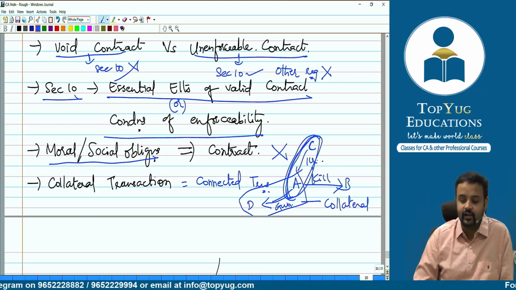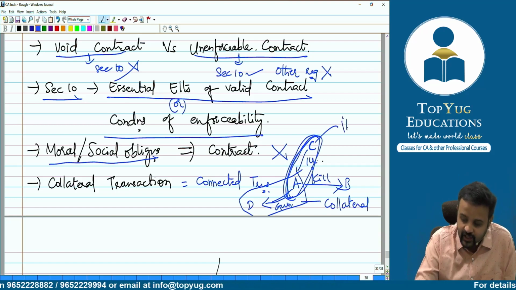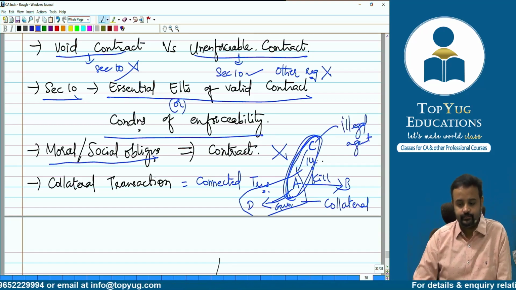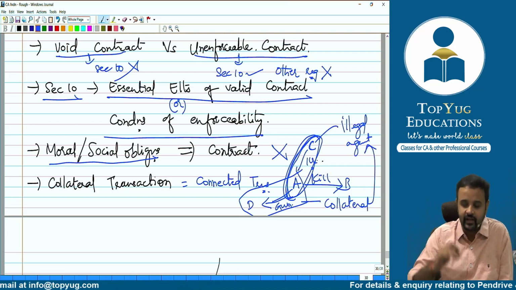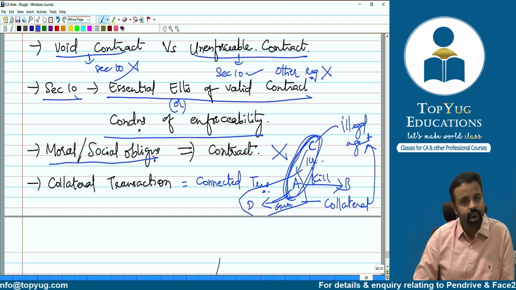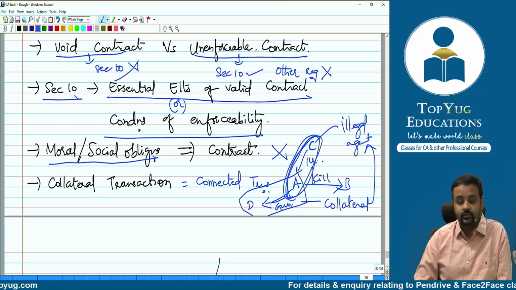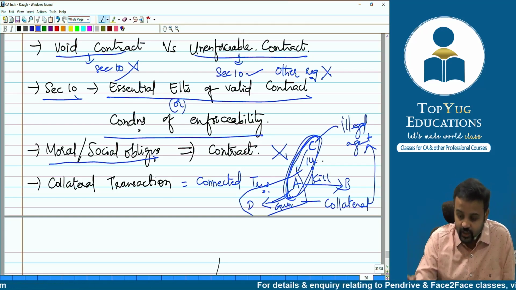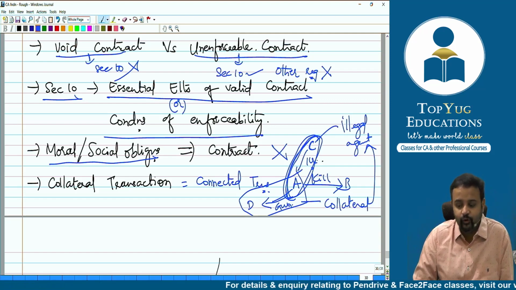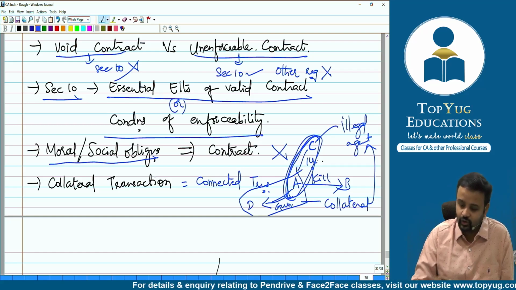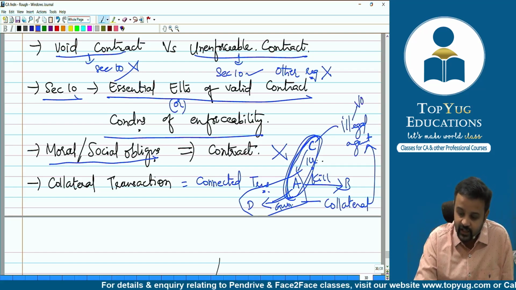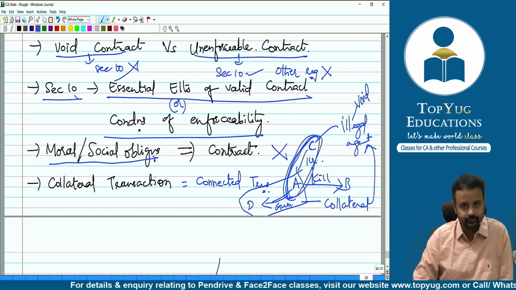This is connected to the illegal agreement between C and A. Now the question comes, when we talk about illegal agreements, can they be enforced in a court of law, and will the court compel the other party to perform? Obviously no. Please understand that illegal agreements are always void.